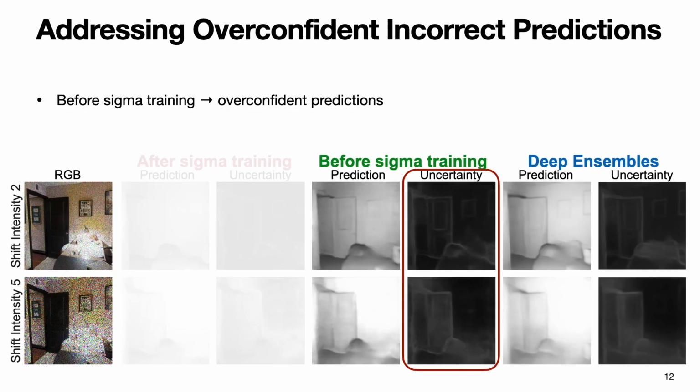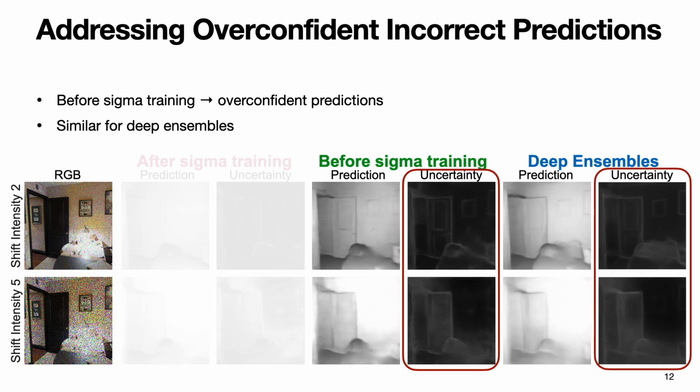This is an example of overconfident and incorrect predictions. The image has been distorted by different levels of speckle noise, and these are the resulting predictions. Before sigma training, when the model produces poor results, the uncertainty does not increase correspondingly. The same goes for the uncertainty produced by deep ensembles.